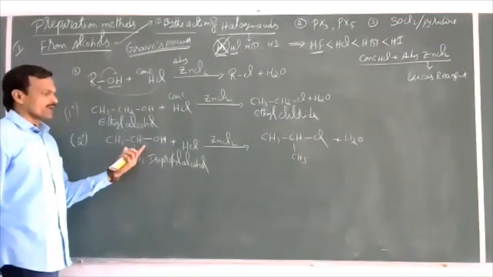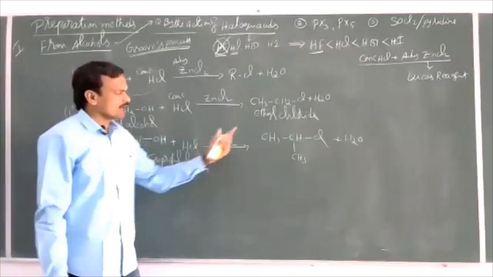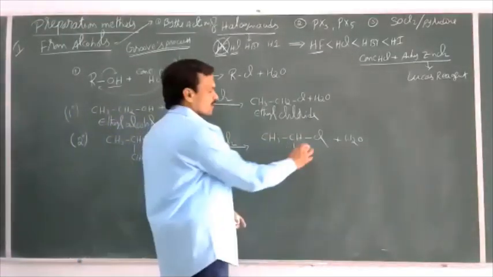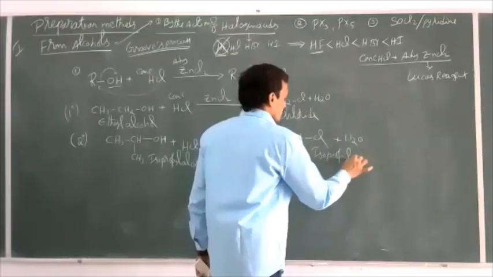So isopropyl alcohol reacts with a mixture of concentrated HCl and anhydrous ZnCl2 and gives isopropyl chloride. This is isopropyl chloride.